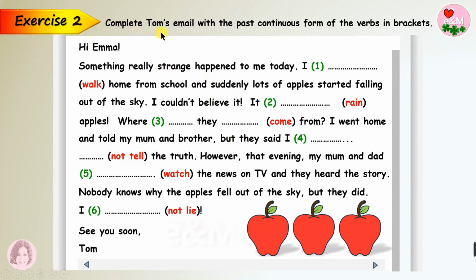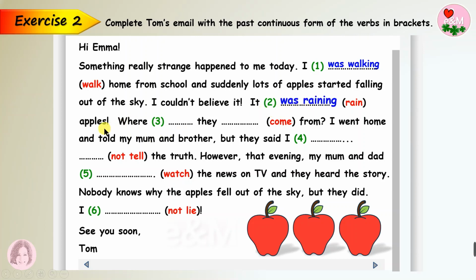Exercise 2. Complete Tom's email with the past continuous form of the verbs in brackets. Hi, Emma. Something really strange happened to me today. Okay, the subject is I, so we use was, then verb plus ing. So I was walking home from school and suddenly lots of apples started falling out of the sky. I couldn't believe it. Okay, number 2, it is a singular subject. Again, we use was. And we just need to add ing to the verb. Okay, so it was raining.